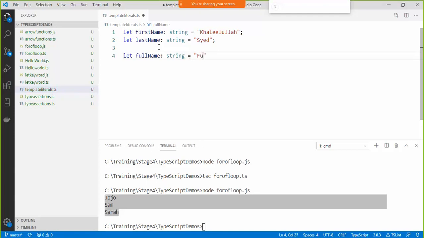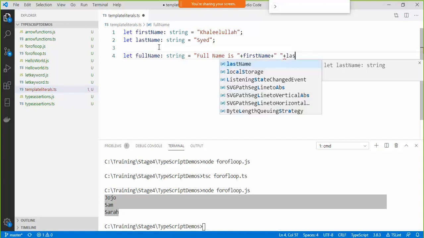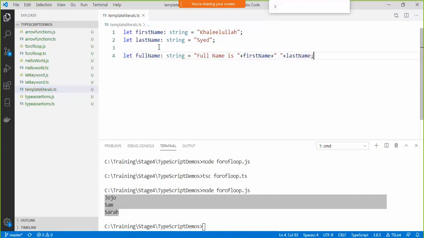full name is. Generally this is how you do it, you say plus first name plus, you give a space, then you say plus last name, correct? This is how we do it traditionally, but this work can now be done with the help of template literals